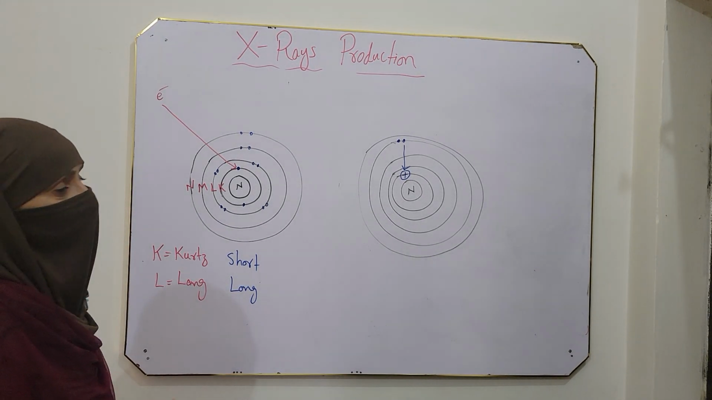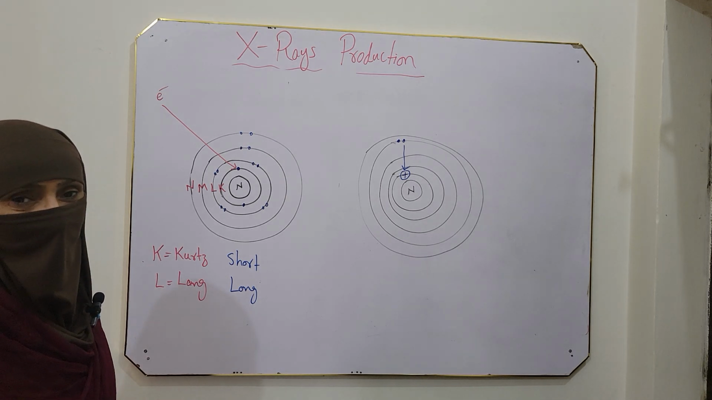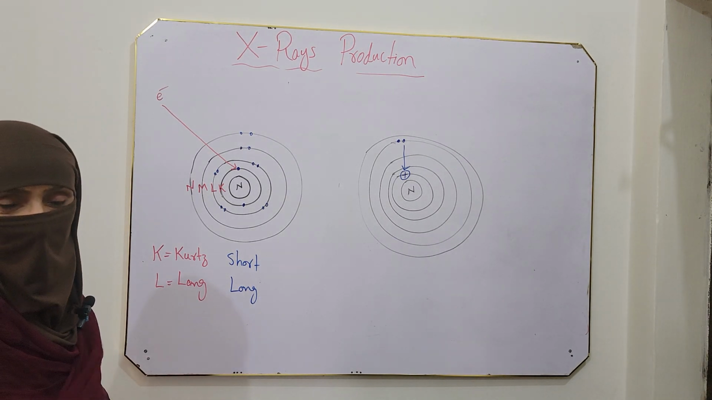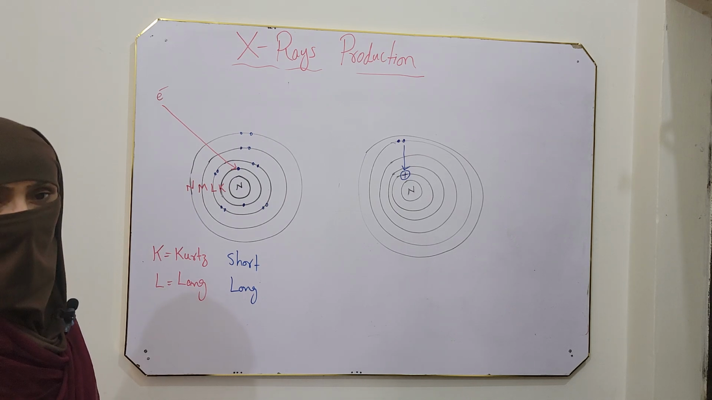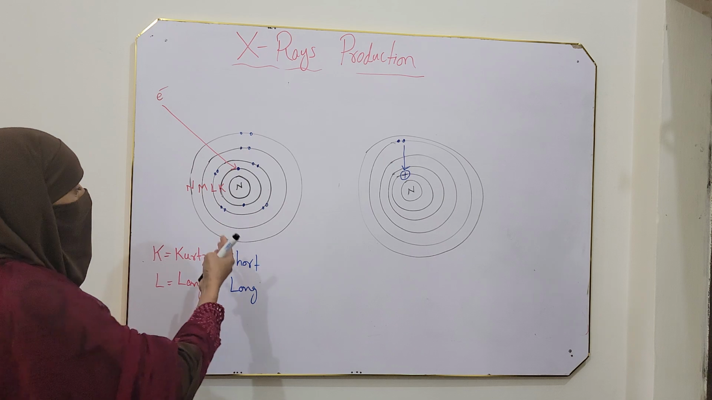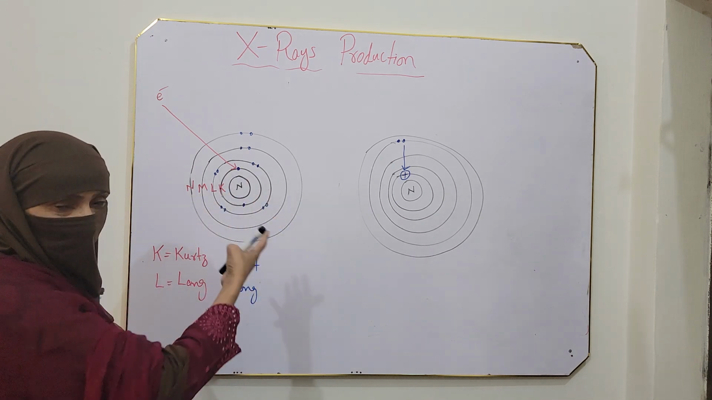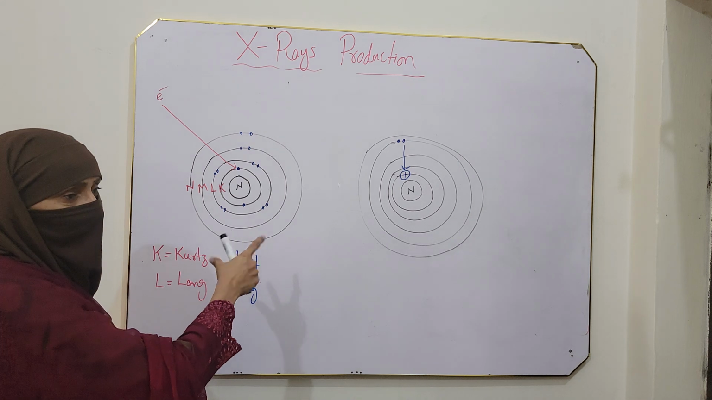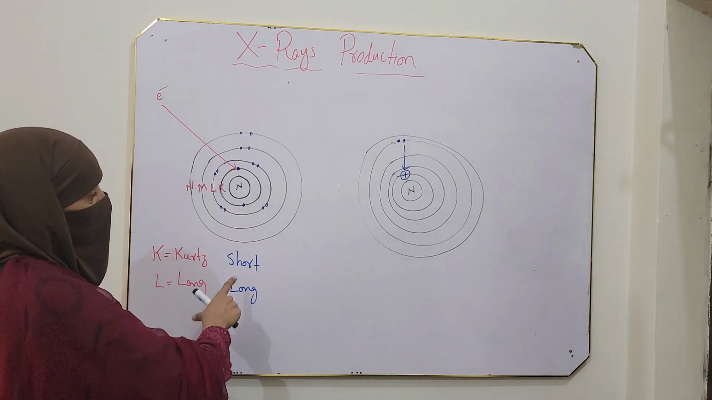X-rays were first discovered by Roentgen in 1895, and he was awarded the first Nobel Prize in Physics in 1901 for this discovery. Now, for production of X-rays, we have an element. As X-ray is an atomic technique, our main sample is the atom. We deal with the atom in this technique.